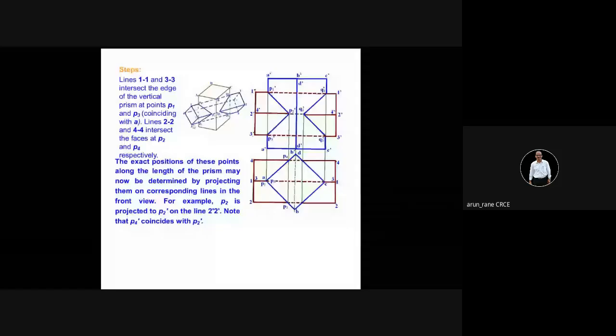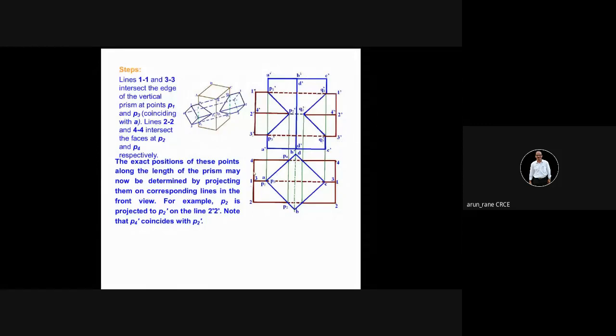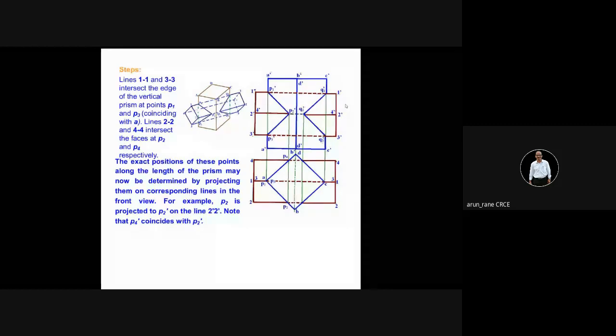We are starting with a simple problem. Similarly, where is 1 dash coming? 1 dash is coming at the top, and 3 dash is coming at the top. And same thing over here. So now you have 4 points here, 4 points here, 12 points. Then 4 points here, 4 points, and then again 4 points here and 4 points here. So that is 28 points. 28 points on the drawing.